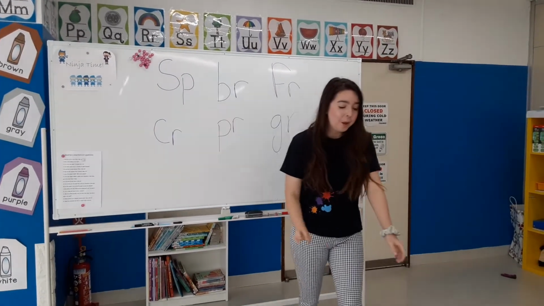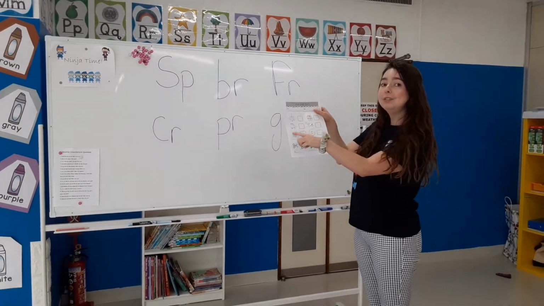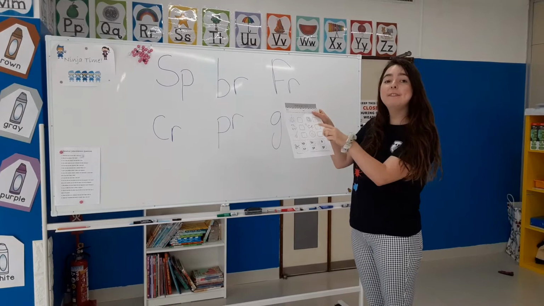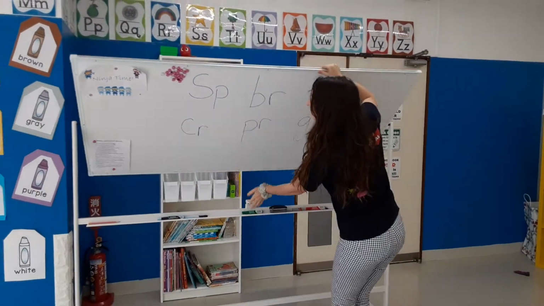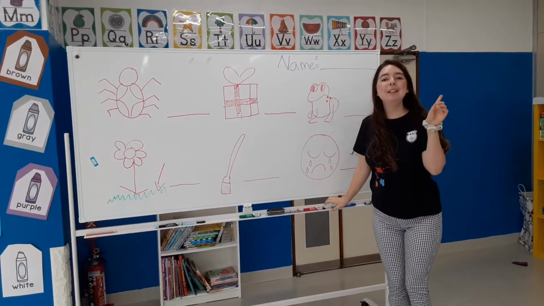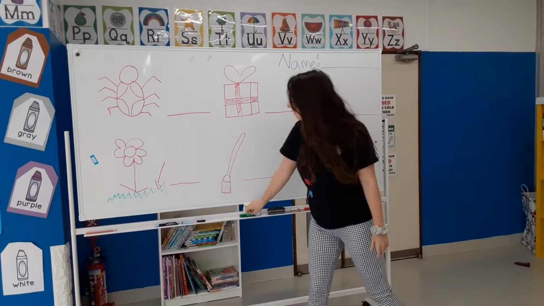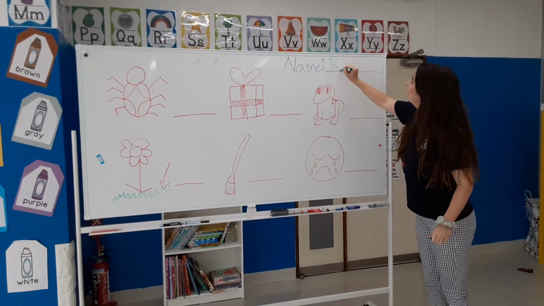So next, we have this sheet here. We have six items. We're going to figure out what sounds they start with. So the first thing we do when we have a new sheet, we have to write our name. Let's write our name.